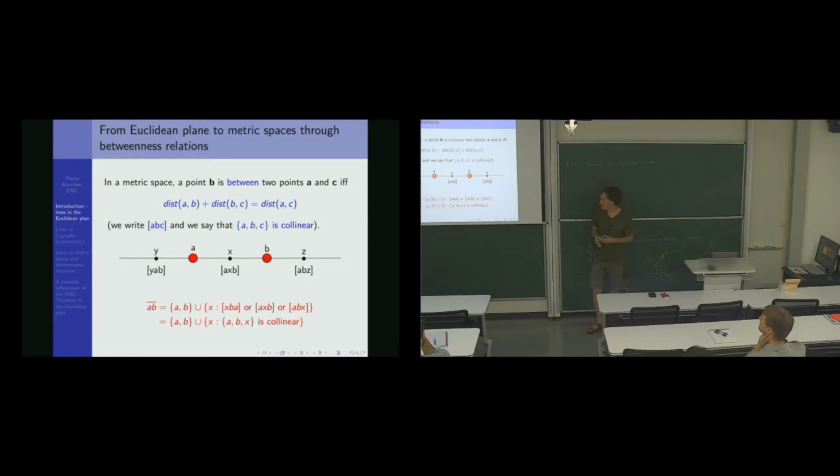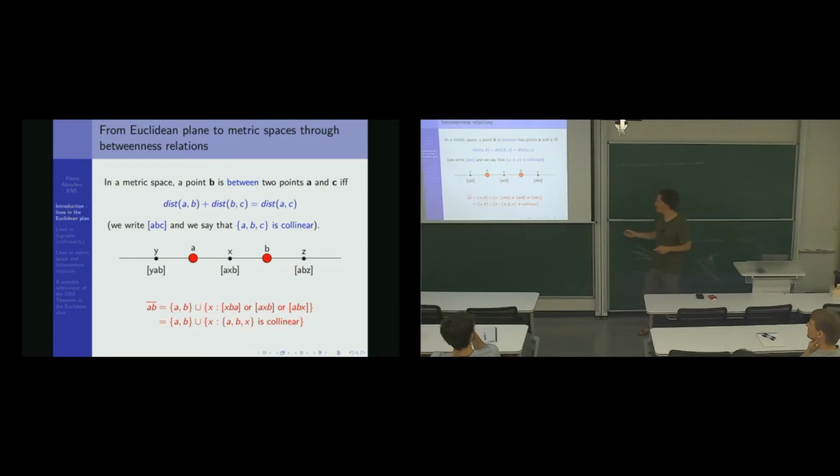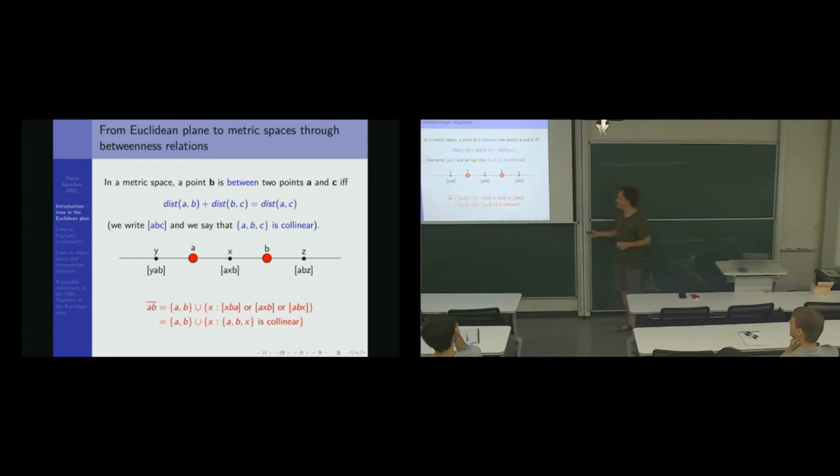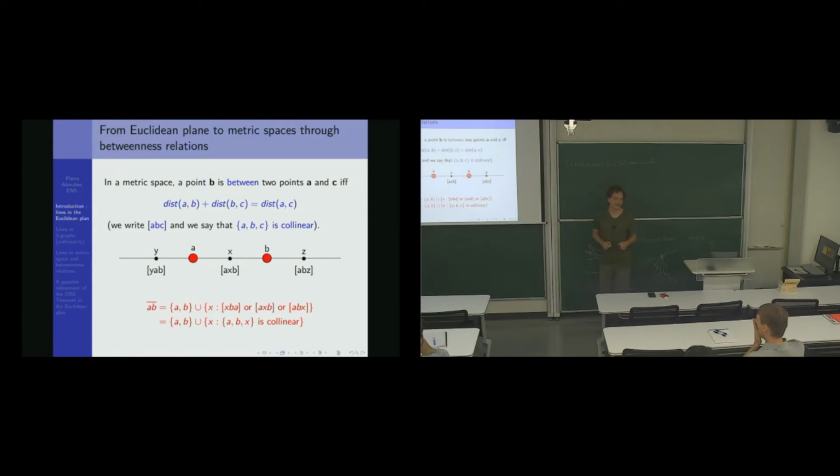And actually, there is even too much information in the betweenness to define lines. I just need to know what the collinear triples are. And the line defined by AB will be the points A and B, and every point X so that ABX is a collinear triple.